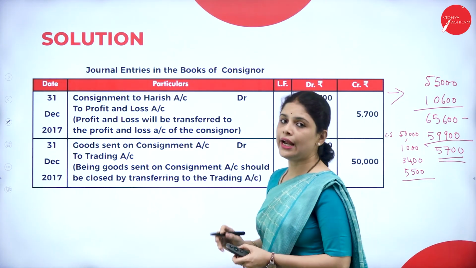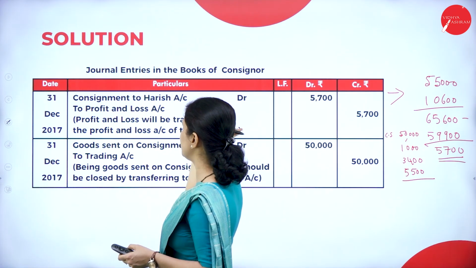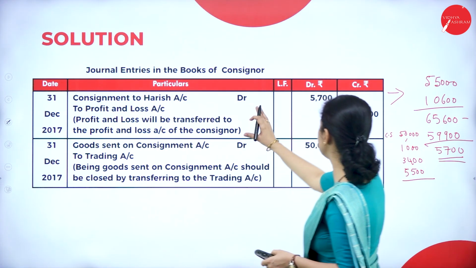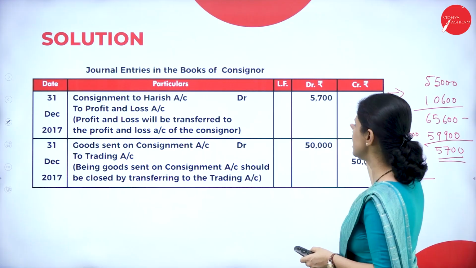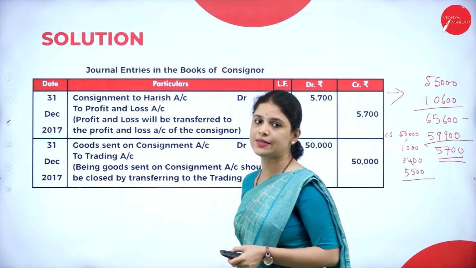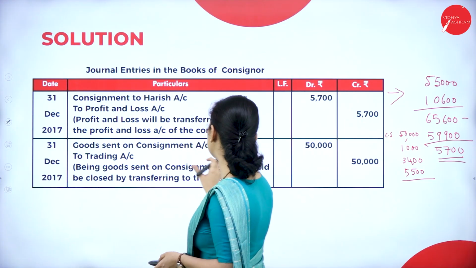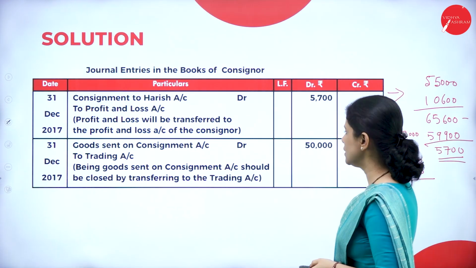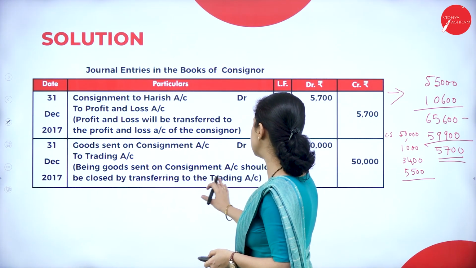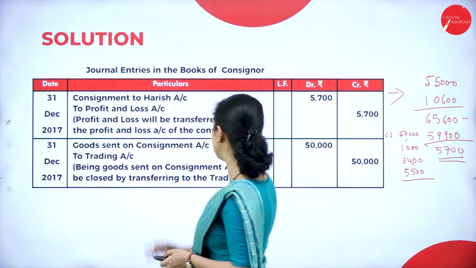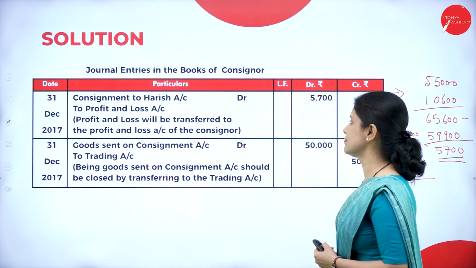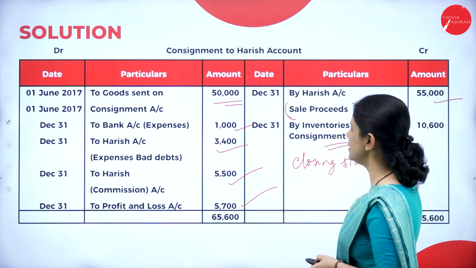So what is the entry? Consignment to Harish account debit to profit and loss account. How much is it? 5,700. Next we have to transfer it to the trading account. What is the entry? Goods sent on consignment account debit to trading account 50,000. That means the goods sent on consignment account should be closed by transferring to the trading account. So this working note we did.